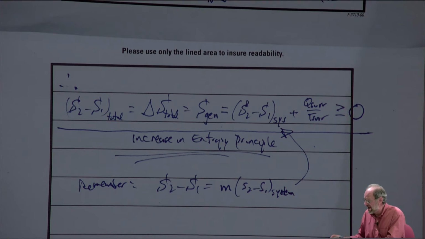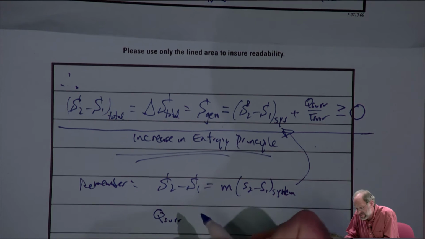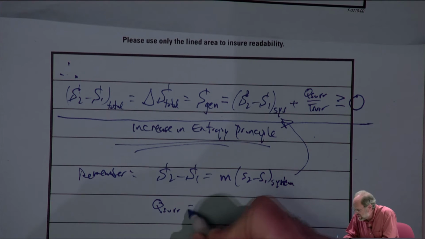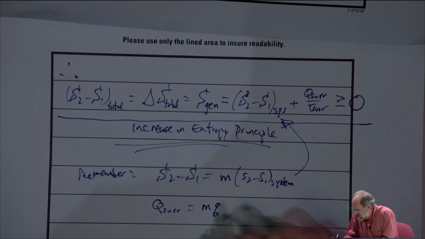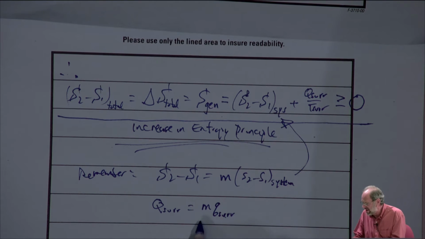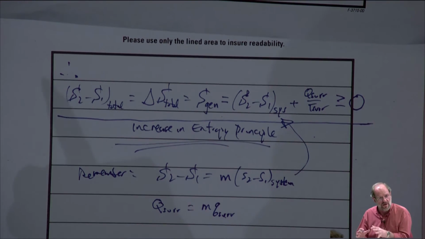The same thing would apply to the heat transfer term. We would note that the total heat transfer, and here I'm talking about the surroundings specifically, is not something we typically know. Sometimes we do, sometimes we don't, but this is just going to be the mass times the heat transfer per unit mass to the surroundings. Just keep that in mind. Now, quite frankly, we typically don't see this m times lowercase q. Most of the time, we just have some fixed quantity that's being transferred to the surroundings.